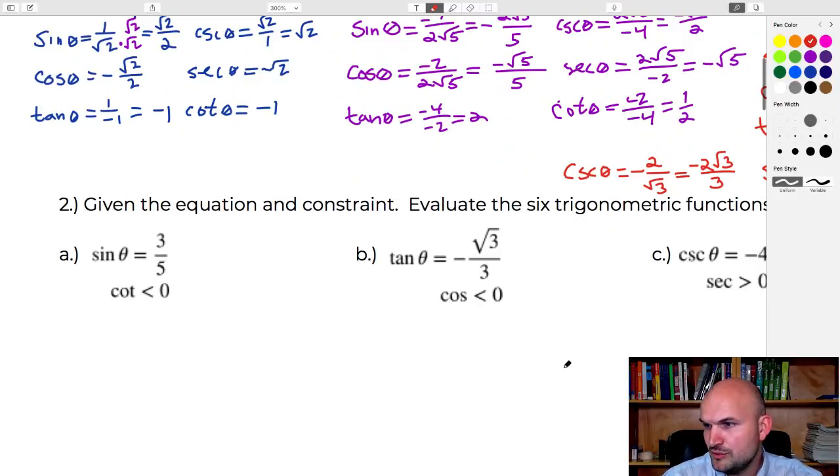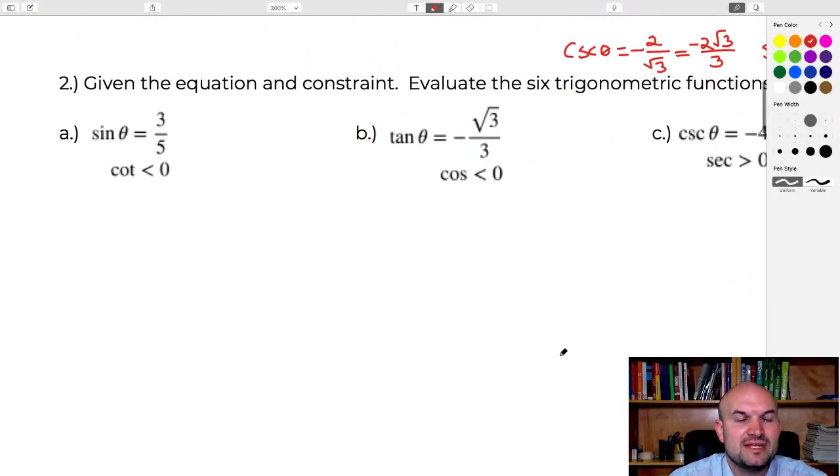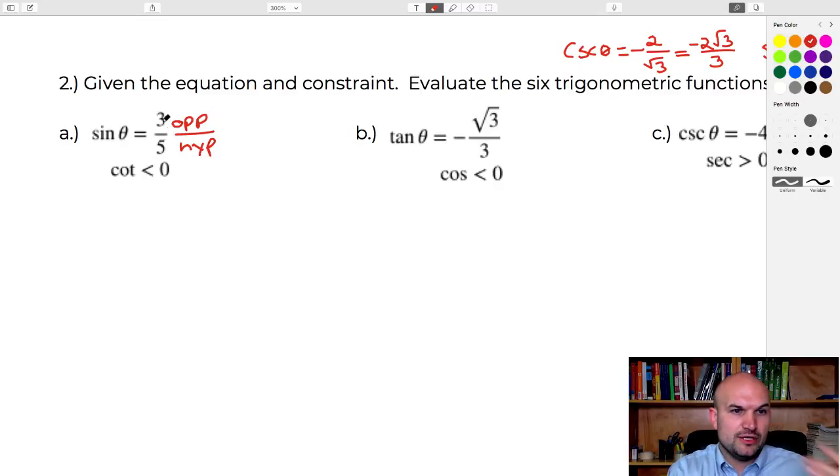All right, let's go ahead and work on number 2. Hopefully that's nice and big enough for you. Now in this case, we're given a trigonometric equation. Now we're given a constraint. And these are very important to making sure that you understand the trigonometric relationships for sine. And remember, sine of some angle is just a comparison of the opposite side of that triangle compared to the hypotenuse. So we know the opposite side, we know the hypotenuse, and to evaluate the rest of the 6 trigonometric functions, we just need to find the adjacent. The problem is we're given cotangent of theta is less than 0.